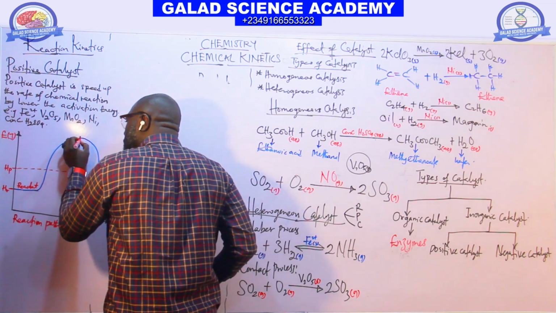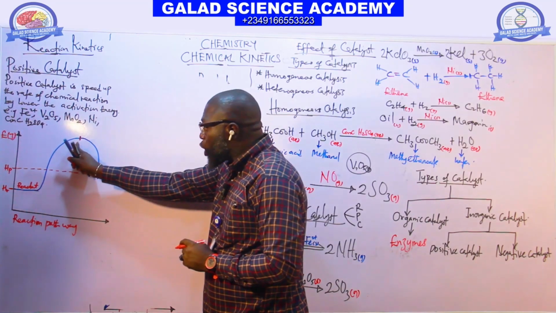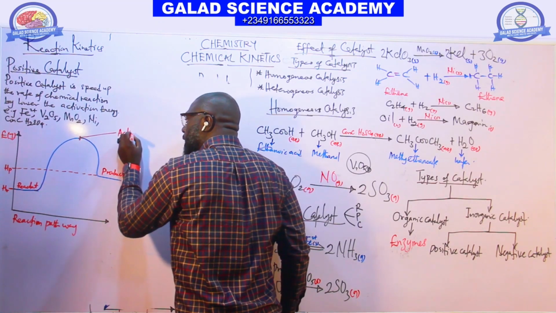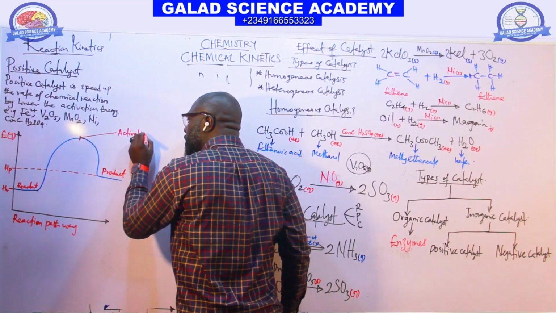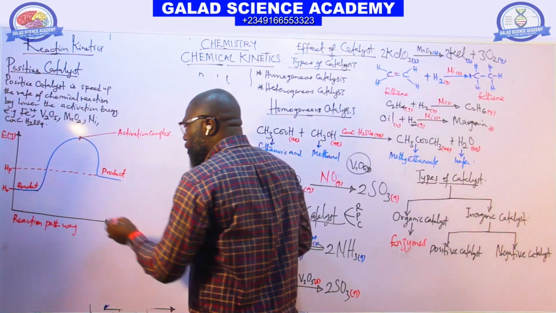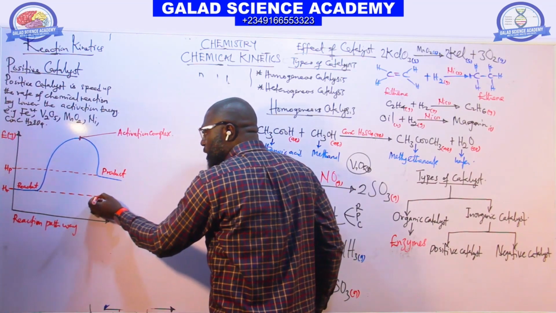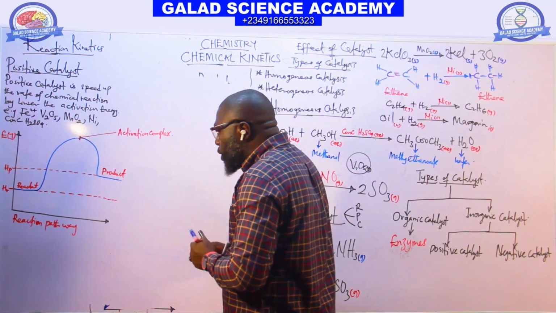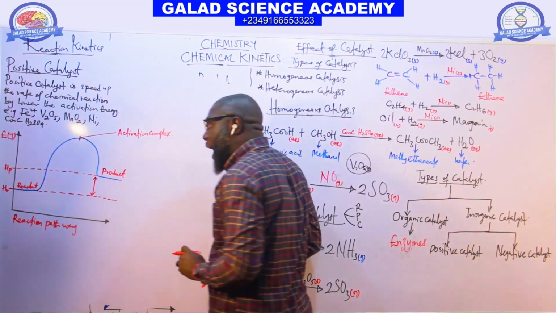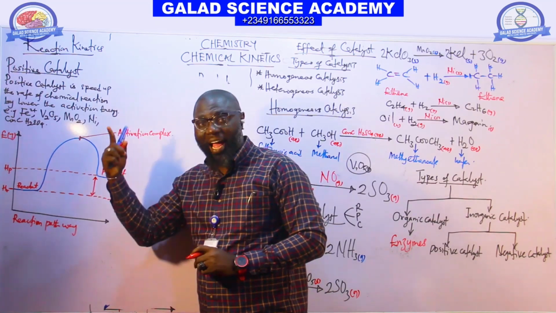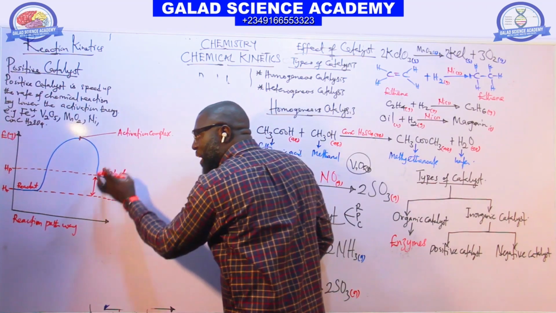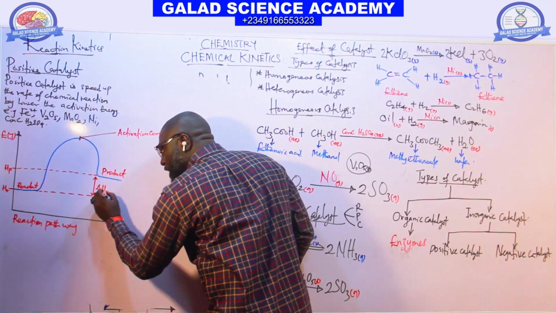Don't forget this particular point here, where the reaction stops going up and starts to come down. We call it the activation complex. The energy difference between the reactant and the product is known as H, the enthalpy. Don't worry, you will get this graph better in thermochemistry.